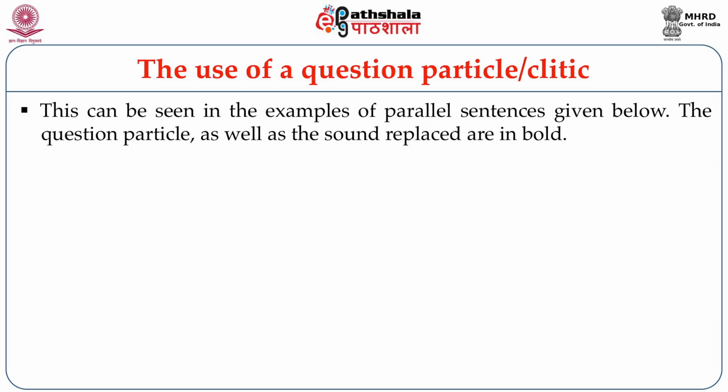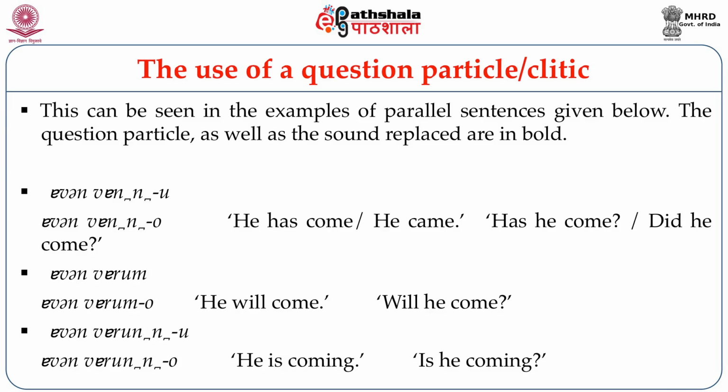We have made the question particle as well as the sound that the question particle replaces in bold. So, he came is avan vannu with a U at the end, and to ask the question, did he come, it becomes avan vanno, where U gets replaced by O. Another example that you can see on your screen is he will come, avan varum, and then to convert it into question, will he come, the O particle is added at the end and it becomes avan varumo.